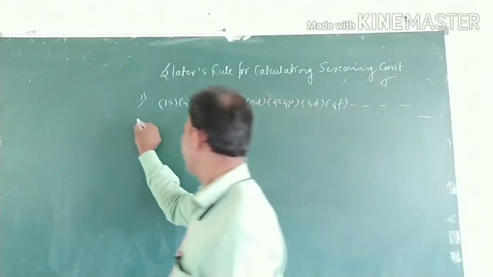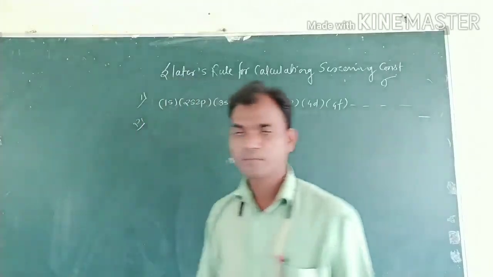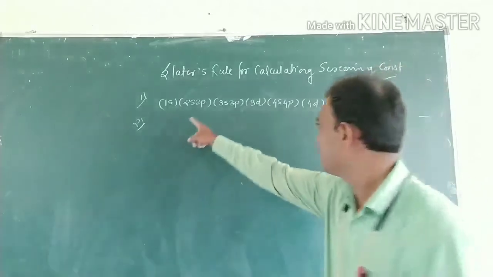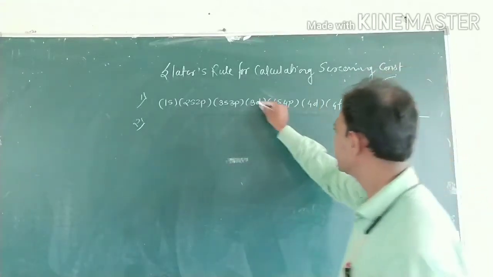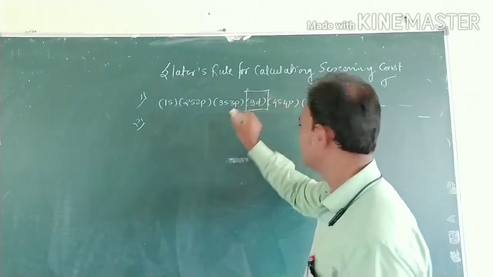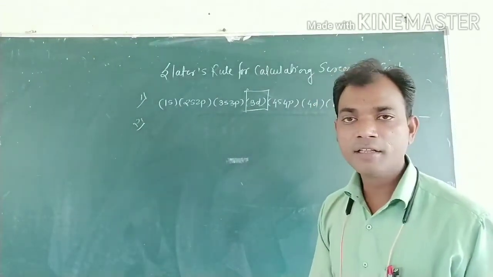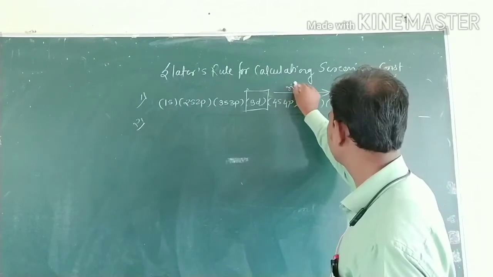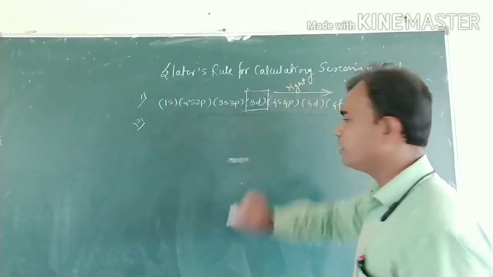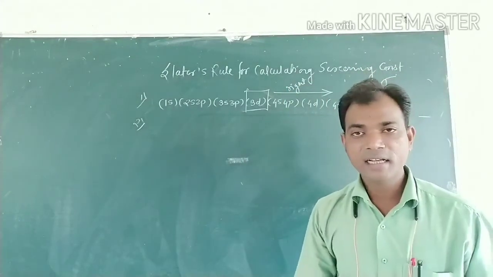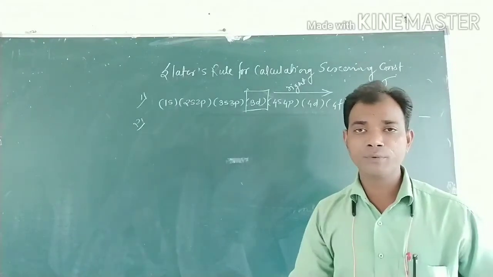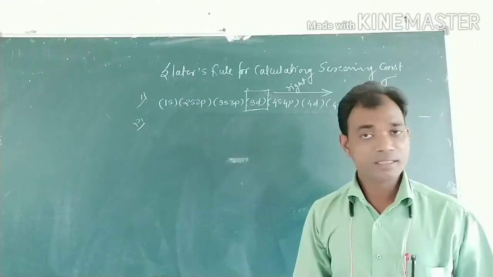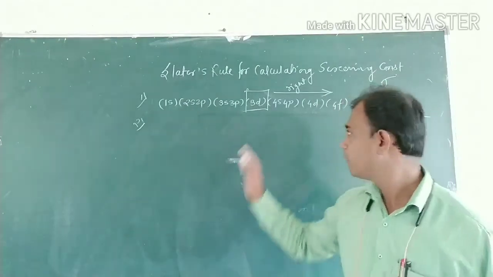Then the second rule. If we consider an electron from any group, then the groups on the right hand side do not contribute to the screening constant. They do not contribute.